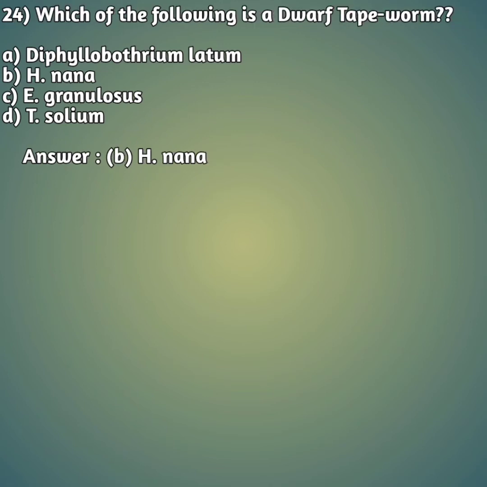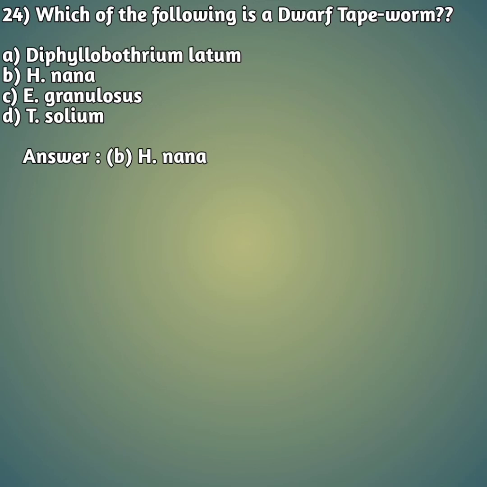Now moving on to our 24th question. Which of the following is a dwarf tapeworm? Dwarf means very small in structure. Option A Diphyllobothrium latum, option B H. nana, that is Hymenolepis nana, option C E. granulosus, and option D T. solium, that is Taenia solium.